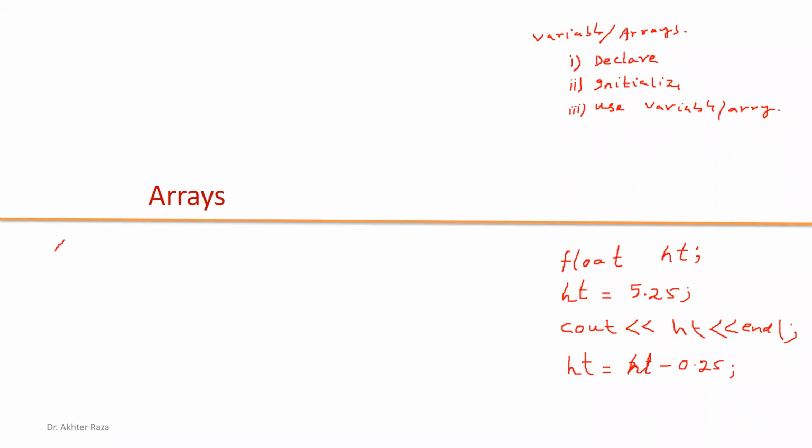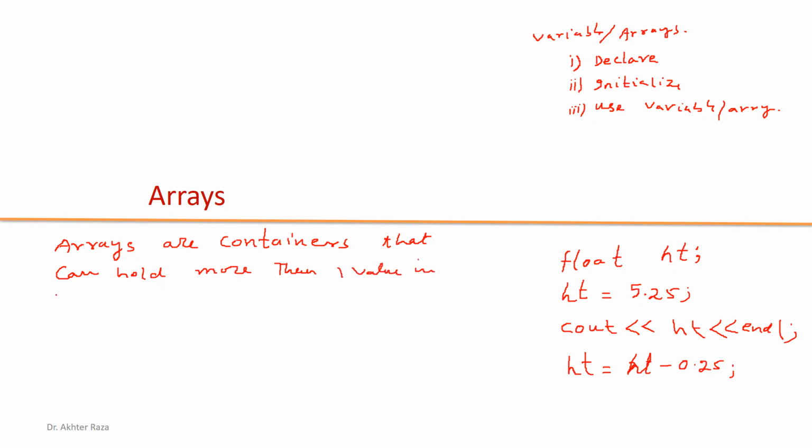So arrays are containers that can hold more than one value in memory at a time.